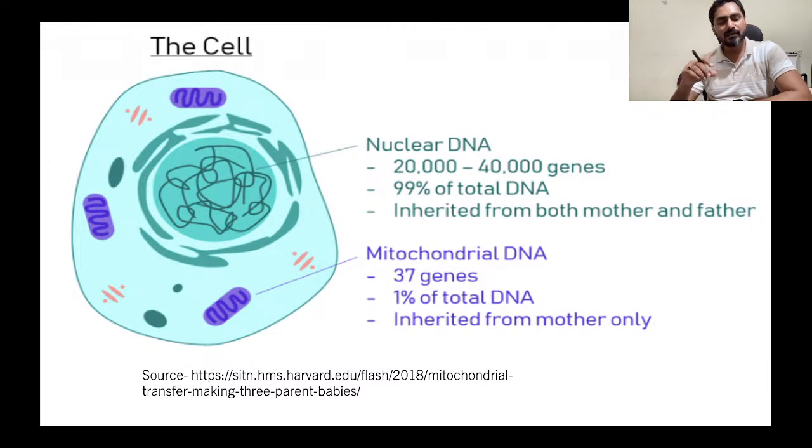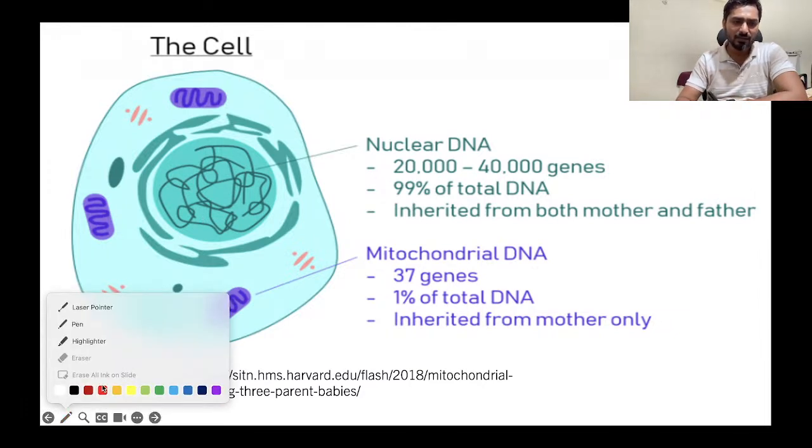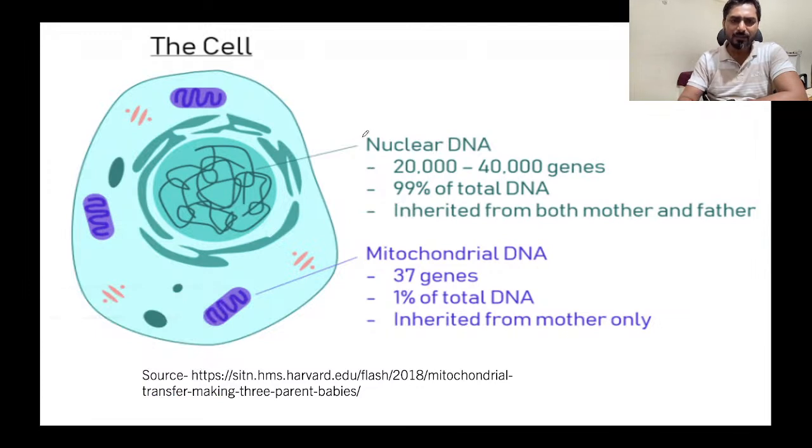What you are seeing here is a typical animal cell. A human cell is also very similar to this. In human cells also you will find this nucleus. Let me just mark it. You would be aware that this is an animal cell, and in an animal cell you would typically have a nucleus at the center of the cell, and then you would see these thread-like structures inside the nucleus. These thread-like structures are basically your chromosomes.